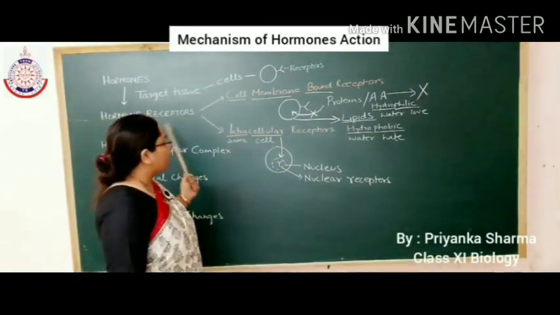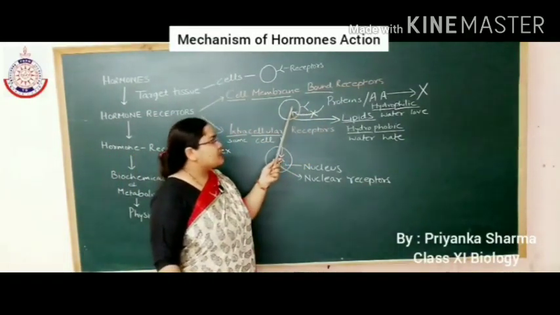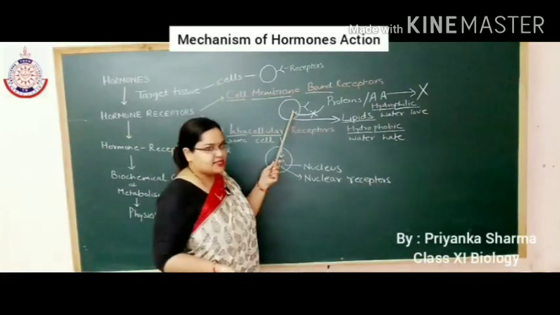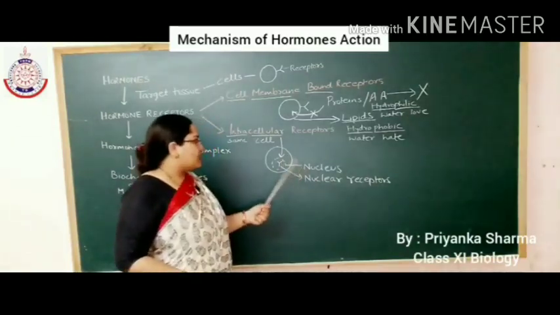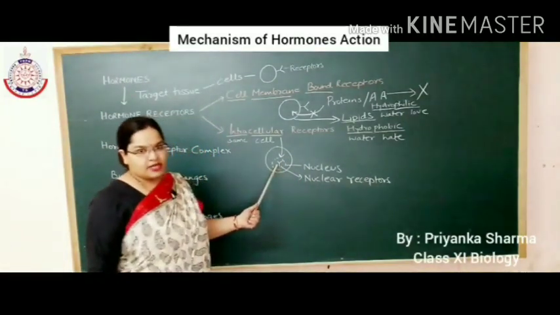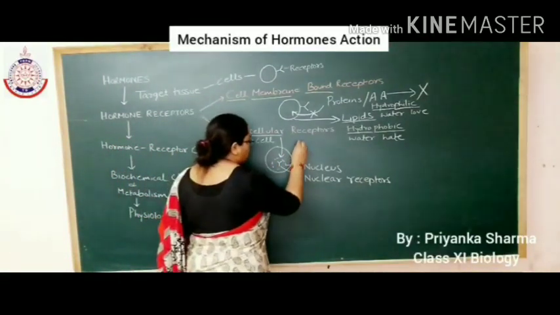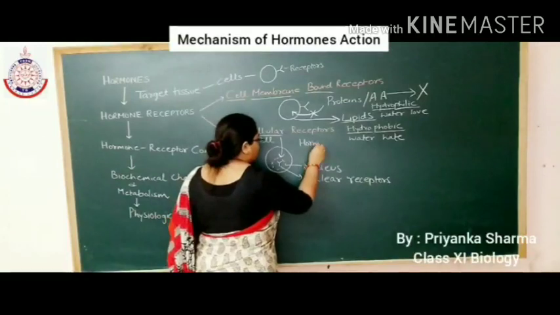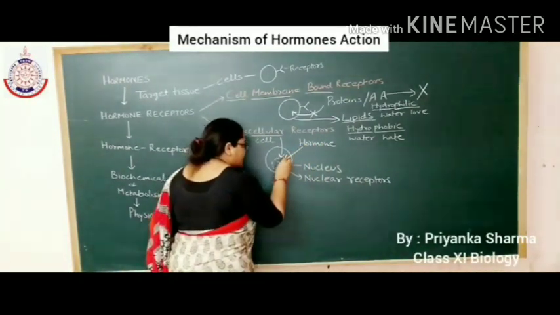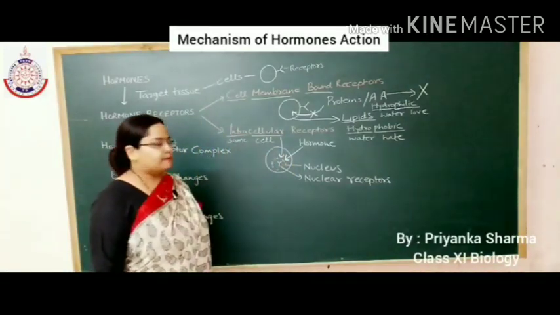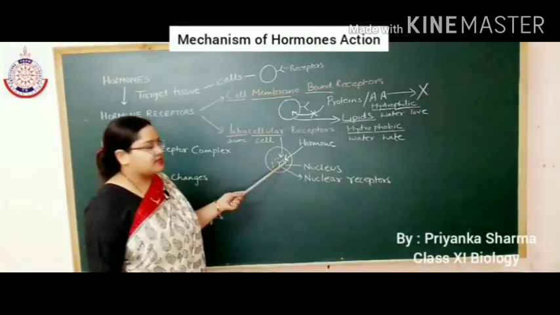Now what about the hormone? Here we are saying that the hormones bind on the receptors, then they cause changes in the target cell or target tissue. But here we are saying that receptors are present inside the nucleus. Then what does it mean? It shows that the hormones which act through intracellular receptors can directly enter inside the cell.